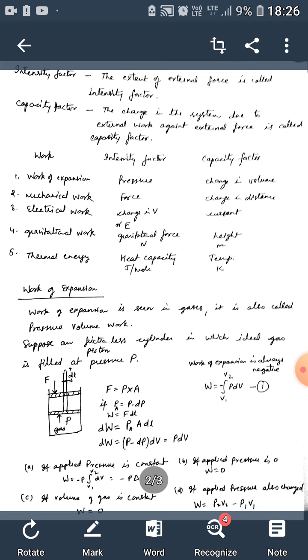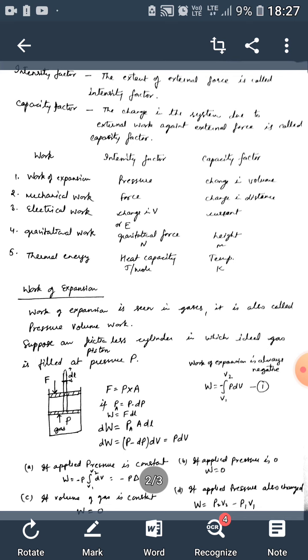For this work of expansion, we will suppose a cylinder with a frictionless piston, and in this cylinder ideal gas is filled at pressure P. See in the figure. The gas pressure is P and the piston is frictionless, and by the pressure of the gas the piston is moved upward, and we apply a force to the piston to regain its original position.